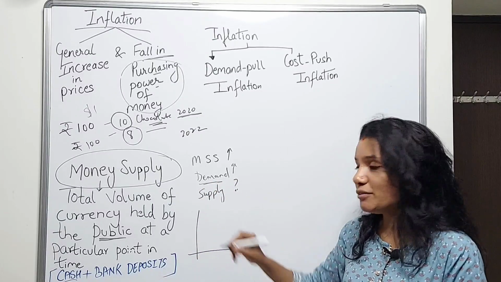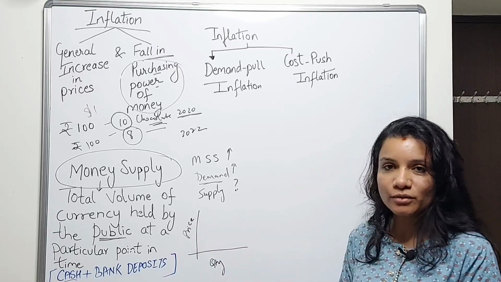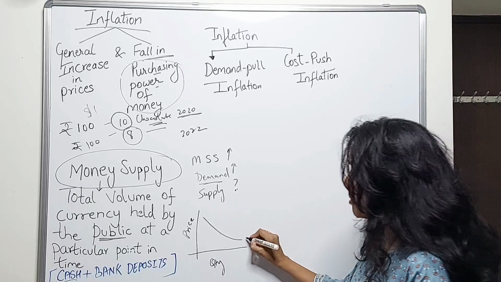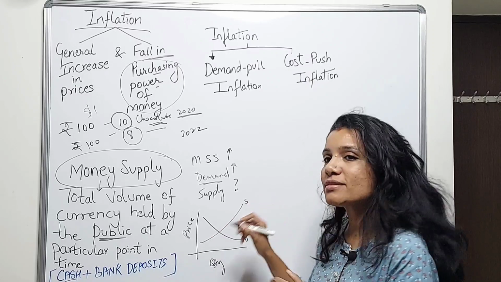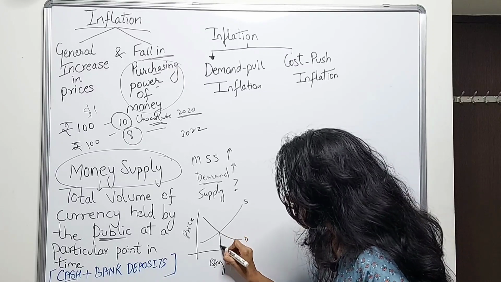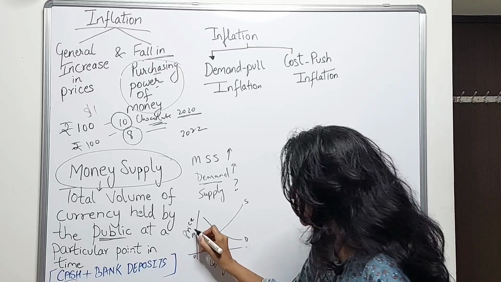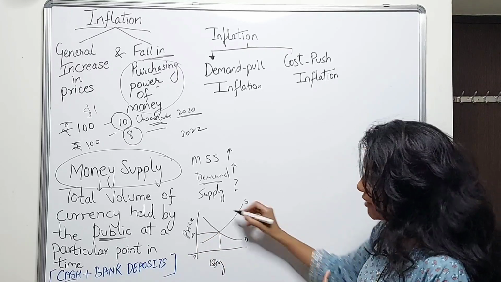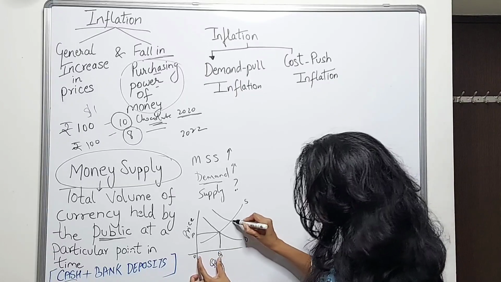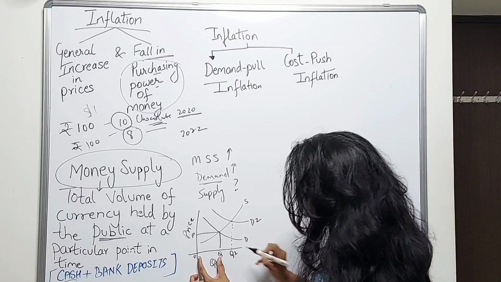Now, all of us have studied this in the law of demand. What do the law of demand and the law of supply say? This is a general demand curve. Let's say this is a demand curve and this is your supply curve. How does the market function? Quantity supplied, quantity demanded. The place where the demand and supply meet will be the price. Now, this OP is the price. Now, suddenly, if the demand increases, first Q1 quantity was demanded, and now the demand has suddenly increased to Q2.